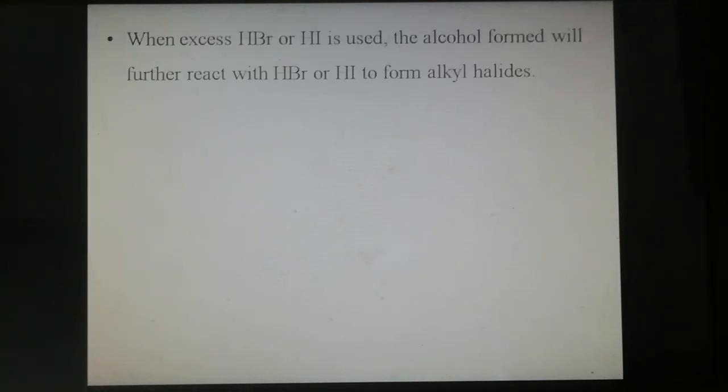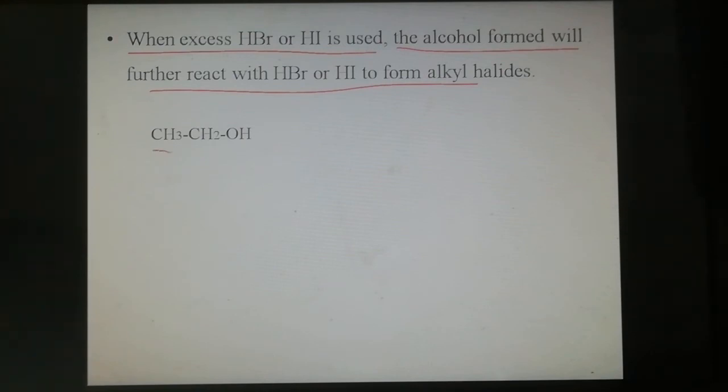When excess hydrogen bromide or hydrogen iodide is used, the alcohol formed will further react with hydrogen bromide or hydrogen iodide to form an alkyl halide. Suppose in this reaction an excess amount of hydrogen bromide or hydrogen iodide is used; the alcohol formed reacts further to form an alkyl halide.